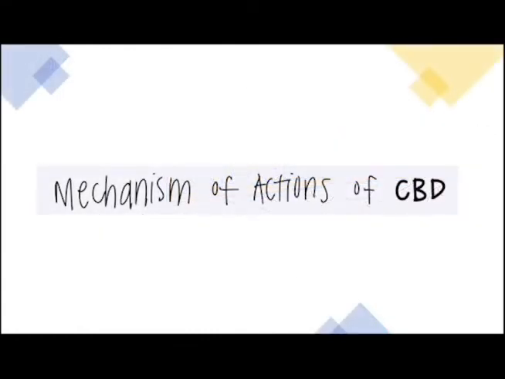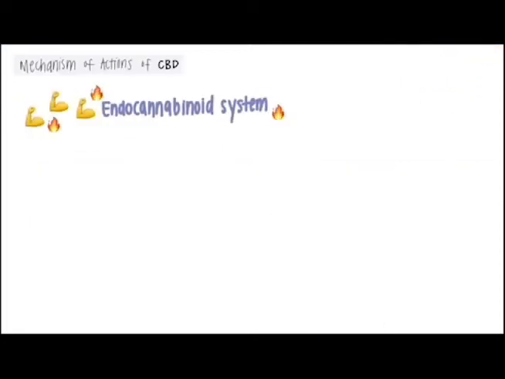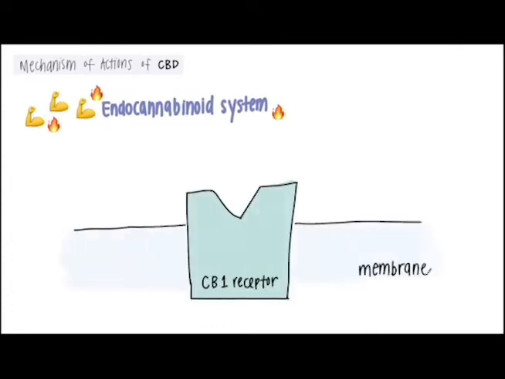On the other hand, the mechanism of actions of CBD is still poorly understood. Researchers suggest that CBD may improve the function of the endocannabinoid system somehow and help the body regulate the central nervous system. One theory is that CBD indirectly optimizes the performance of the endocannabinoid system by inhibiting enzymes and encouraging the production of the body's own endocannabinoids.